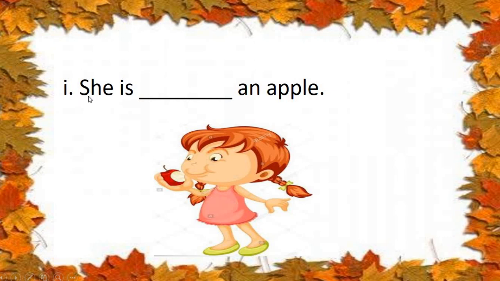So she, S-H-E, she is, E-A-T, eat, I told you, eat. So what form of the word will come? She is, very good, eating an apple.